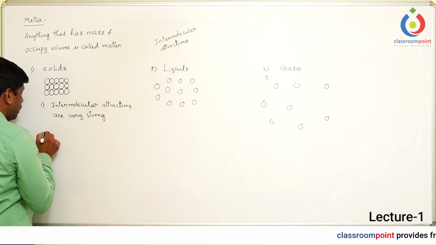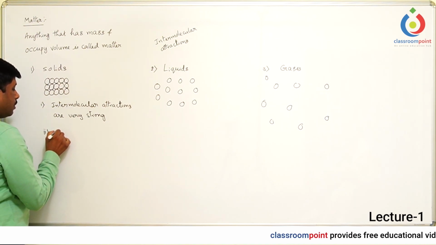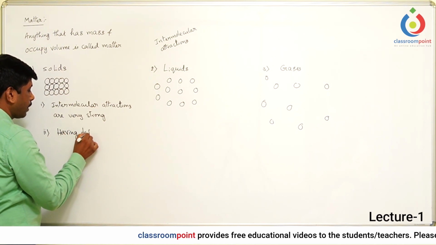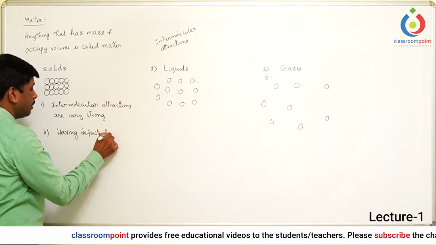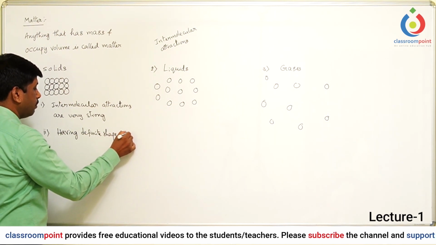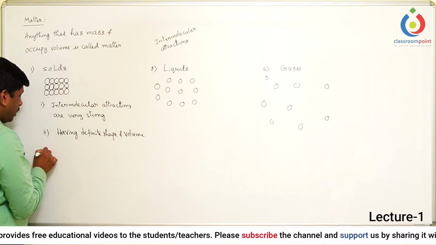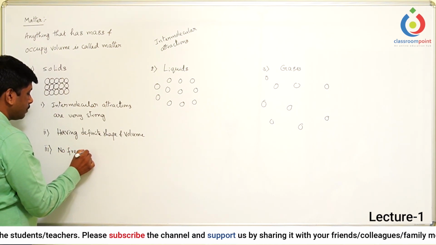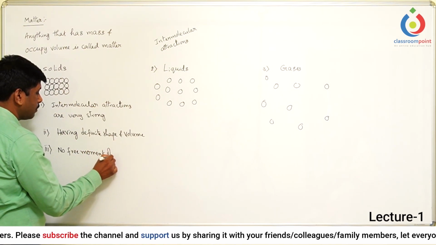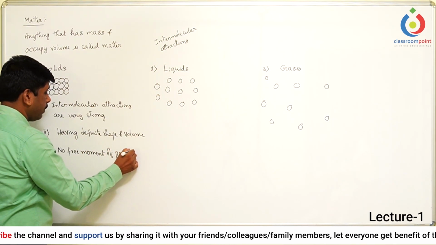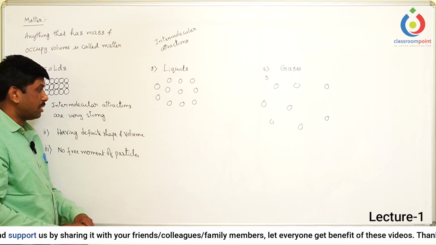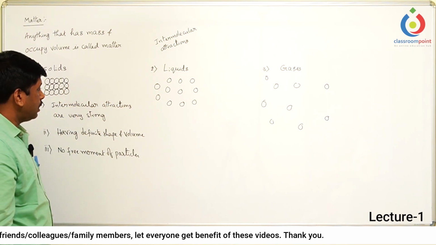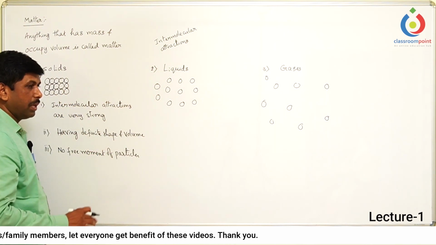So here we can write down that these have definite shape and volume. And third one, no free movement of the particles. Why is free movement of the particles not there? We discussed earlier that because of the strong intermolecular attraction, the particles cannot move within their places or from one place to another place.